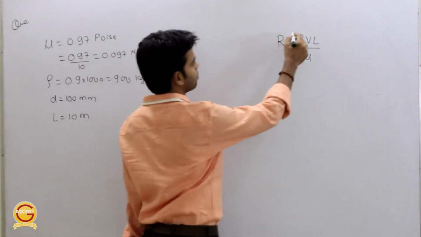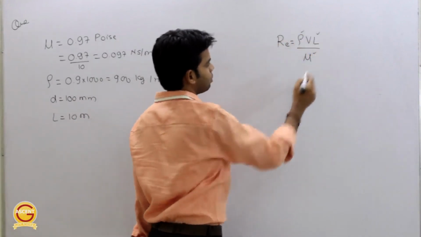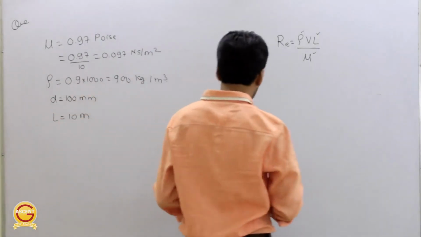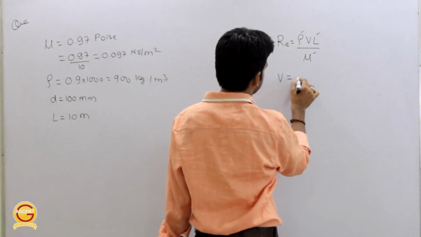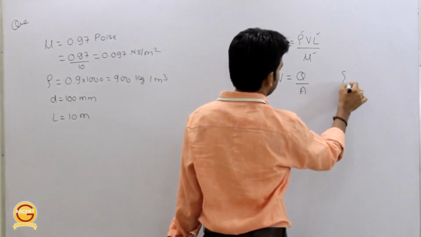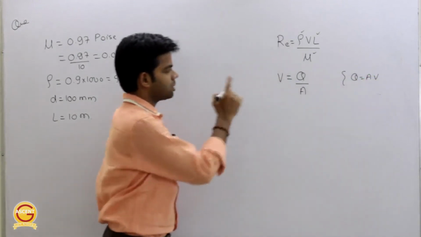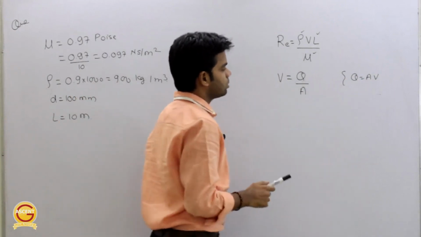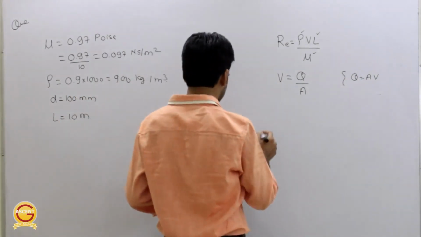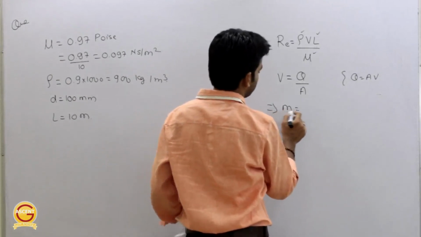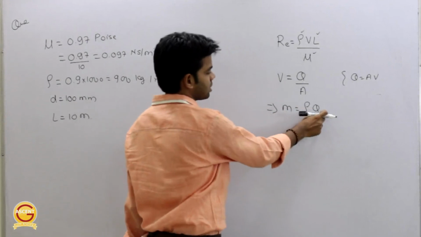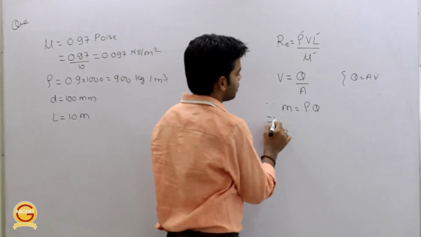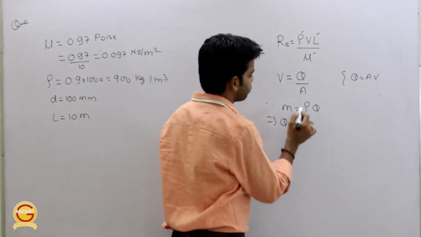Now just check what is already provided in the question and what we have to determine. So we have the value of rho, we have the value of L, we have the value of mu. The only thing to be determined is V. Okay, now how can we determine the value of V? So we know velocity V is equal to total discharge divided by area, Q is equal to A into V. Okay, so from here we can determine velocity. Now here one more thing, we have to determine discharge. So how can we determine this discharge? So we know m is equal to mass is equal to volume into density, discharge into density. Or you can say this Q is equal to m by rho.